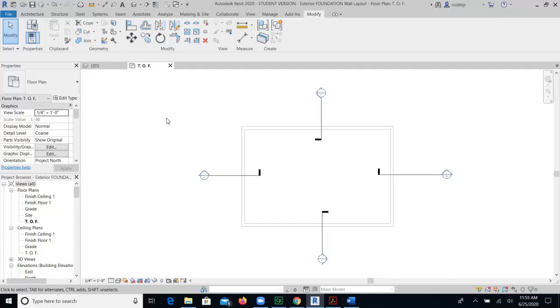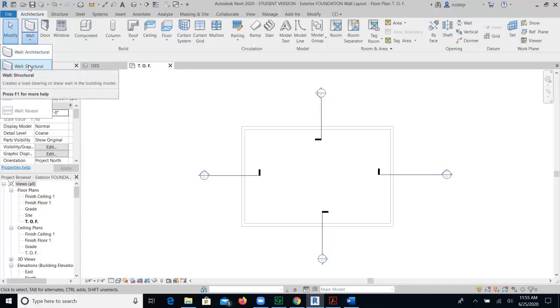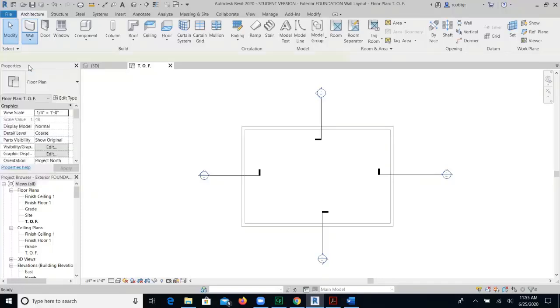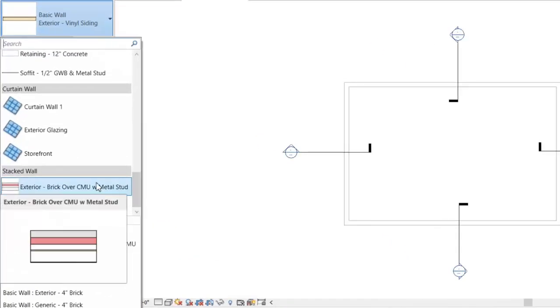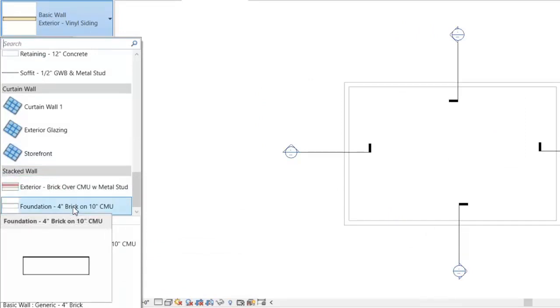To install the exterior foundation wall, you will go to your Architecture tab. In the Build section of the ribbon, you will select Wall. Since this is a foundation wall, you will select Wall Structural. In the Properties, you will need to select the stacked wall that is labeled Foundation 4-inch brick on 10-inch CMU.